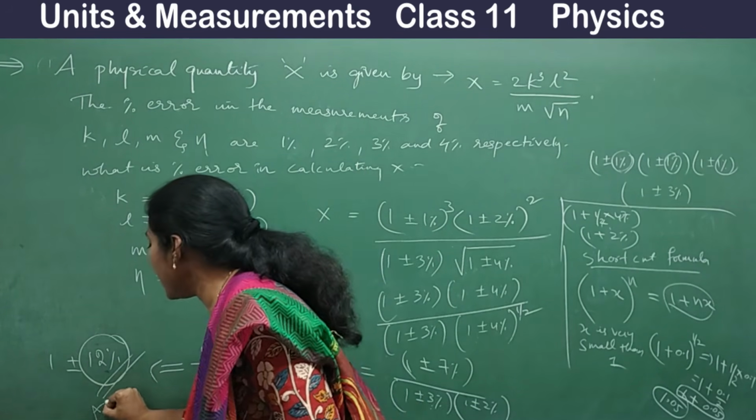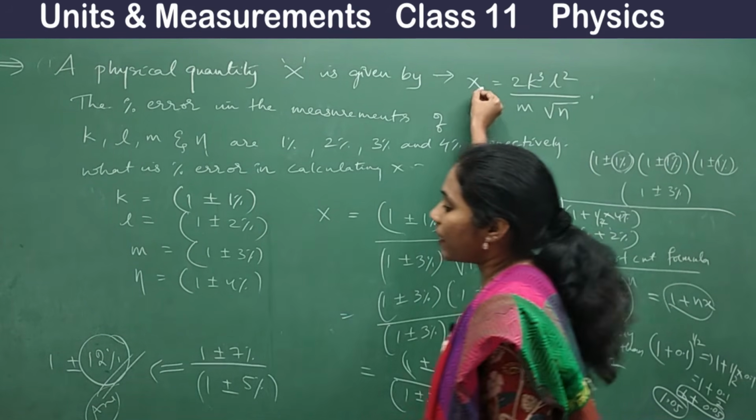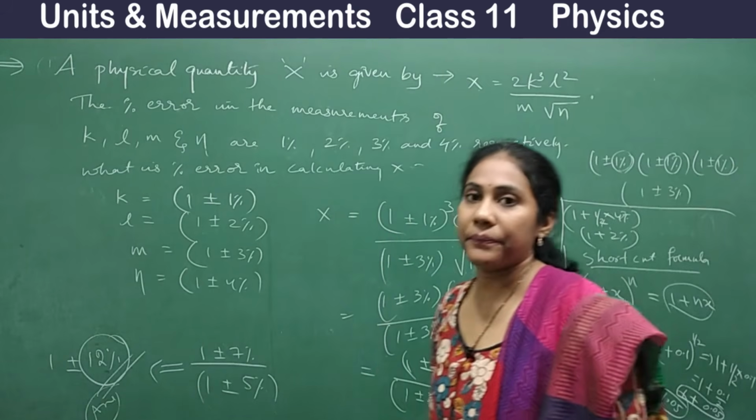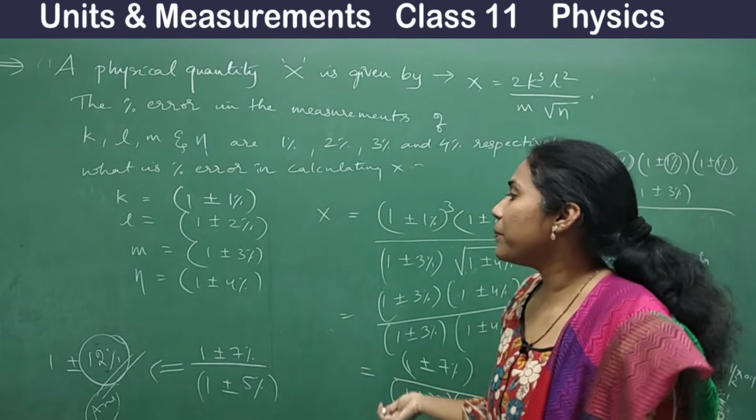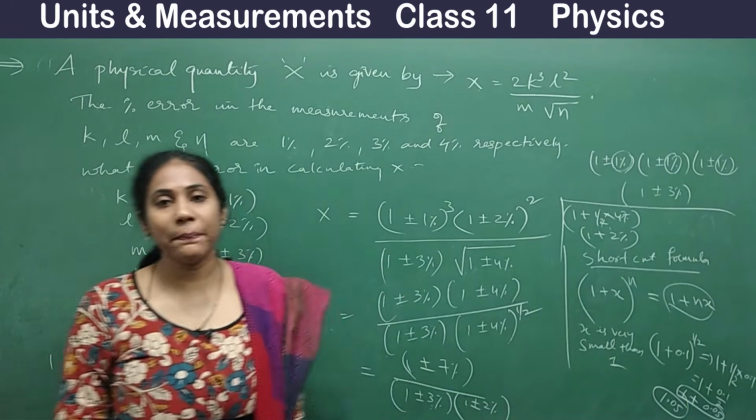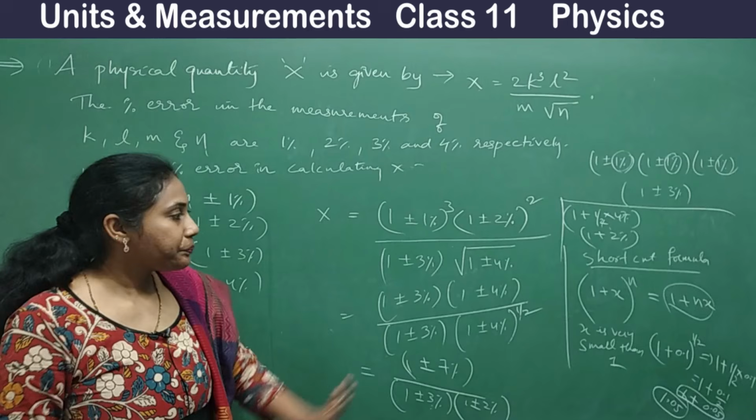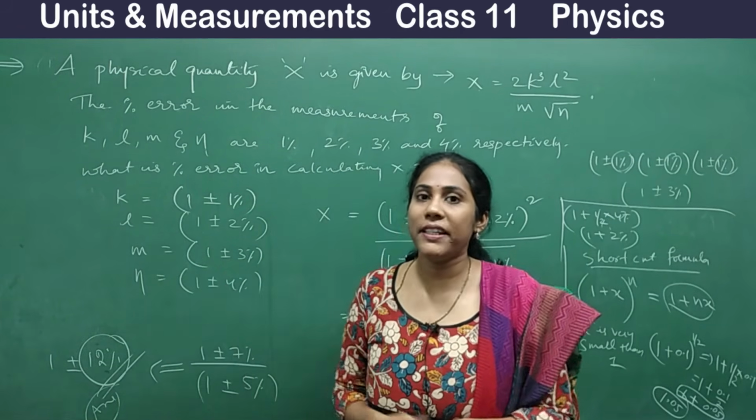This is your answer. They are asking the percentage error in the calculation of x, so it is 12%. This is how the problems can be asked. This is one of the problems from a very recent previous medical examination paper. So that's all about the calculation of errors, or the combination of errors.